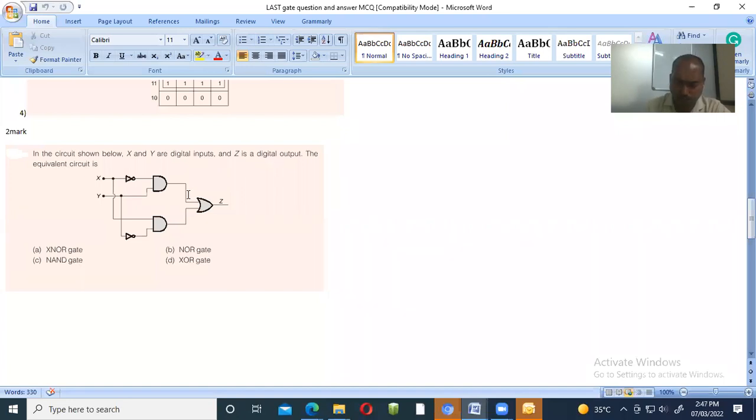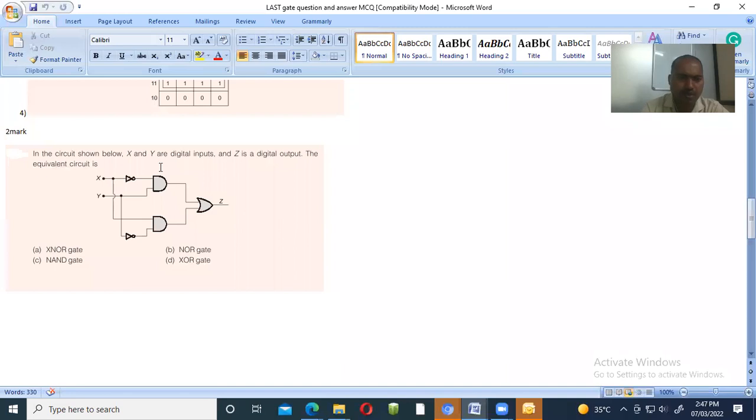Now we look at the second path. Y is again applied here to the NOT gate, so it is Y bar. Then X is again coming here, so it is X. Why is it X Y bar? Because this X is coming across here and this Y is inverted, so X Y bar.